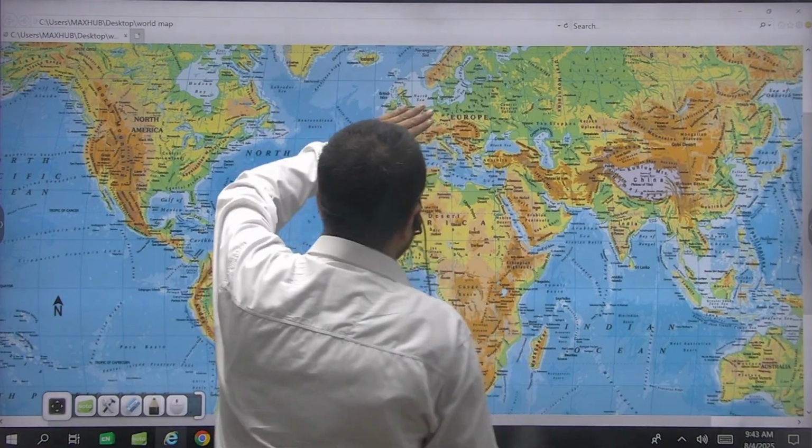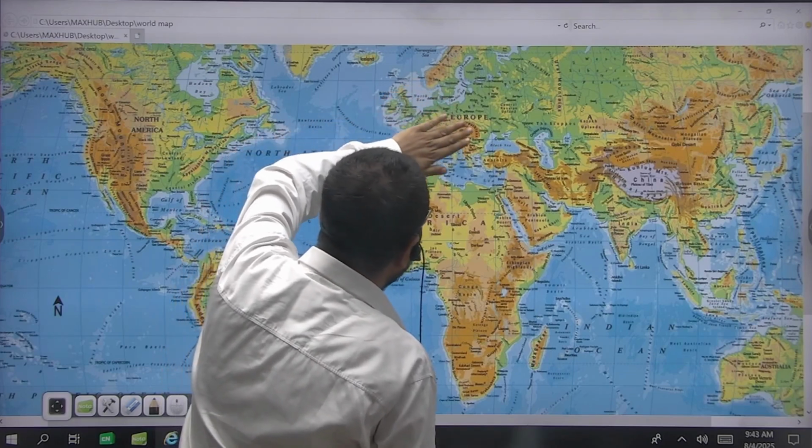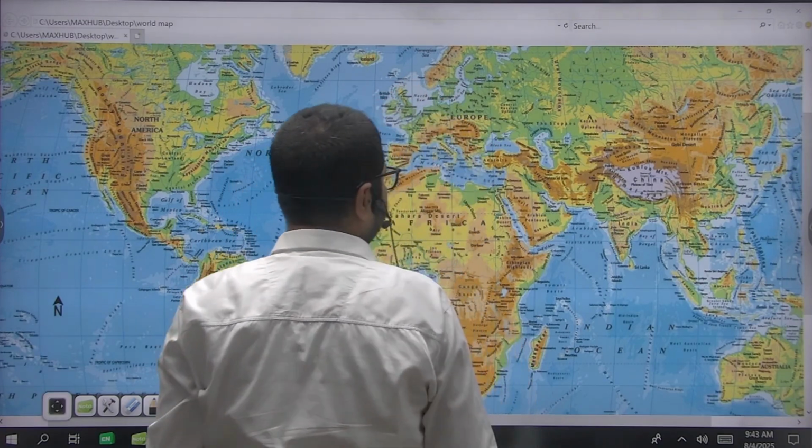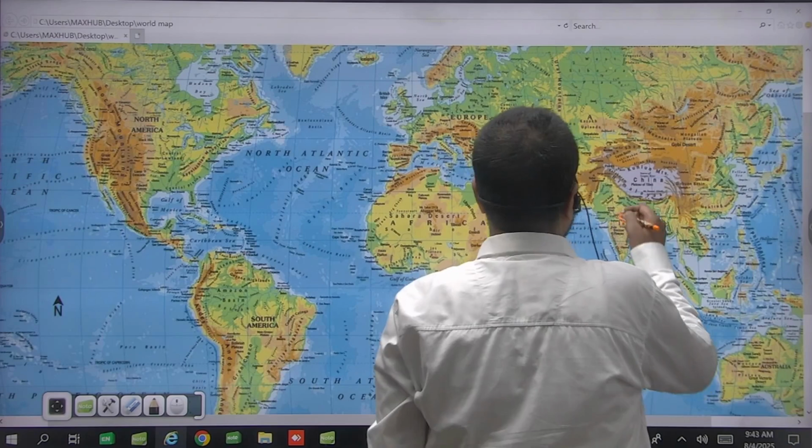And on the southern slopes of the Alps, Bora winds descend down the Adriatic Sea and to the Lombardy plains of Italy. Now here, Himalayas.